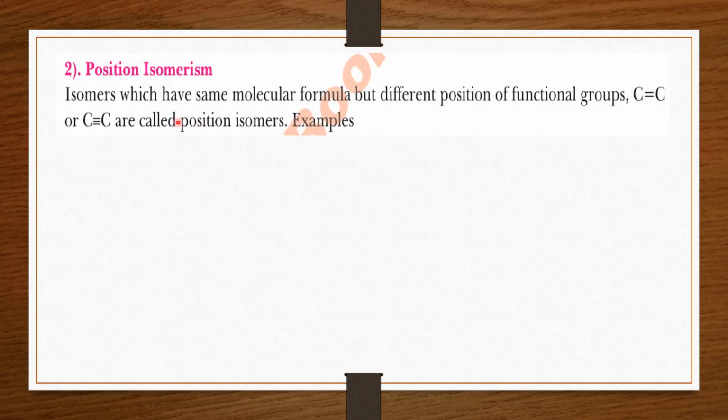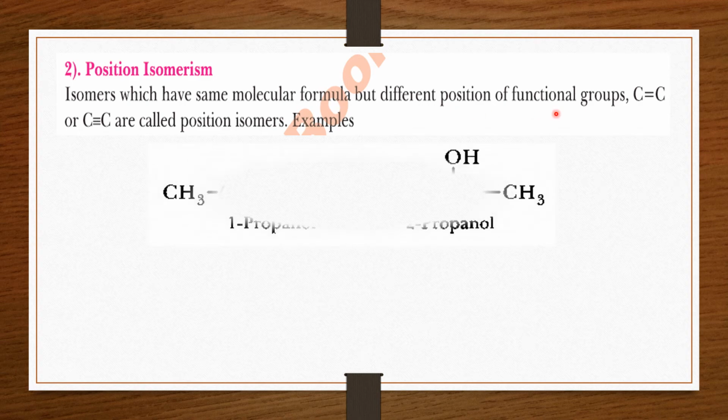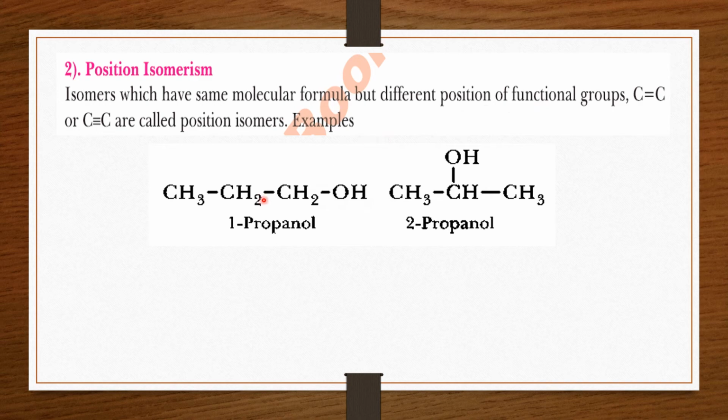Second is the position isomer. Position isomerism: these isomers have the same molecular formula but different position of the functional group. The position of the functional group will be changed. As in the case of alcohol, you can see here it is propanol.